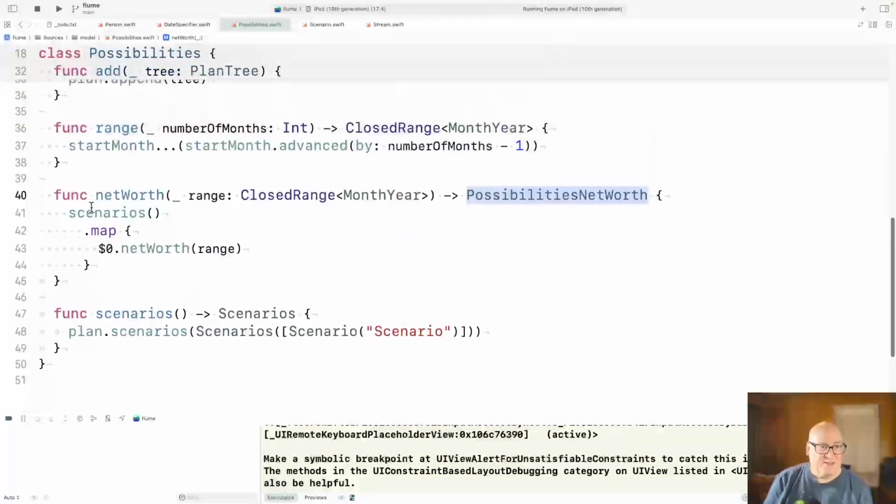All right, and then how that's done? Well, we'll expand out all the scenarios, and then for each one, we'll just get its net worth, and we'll put those together. It's mapped, so it's producing an array that gives us that possibilities net worth.